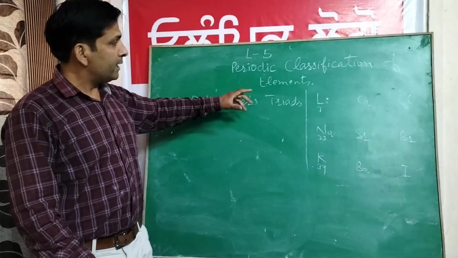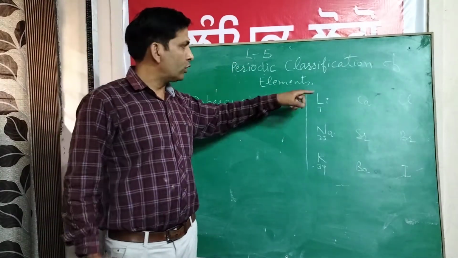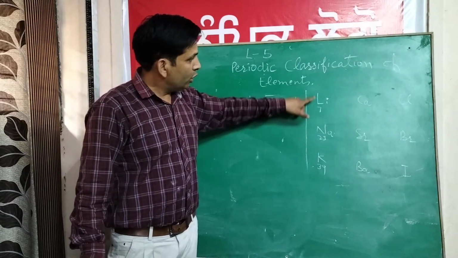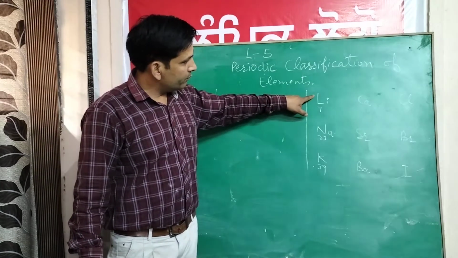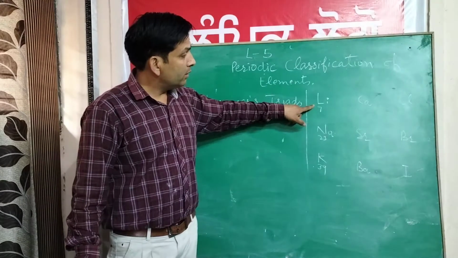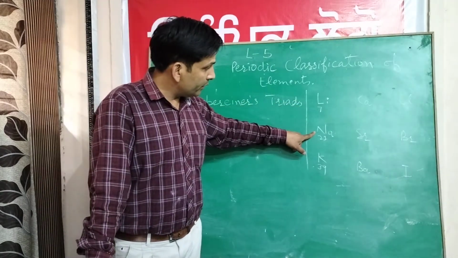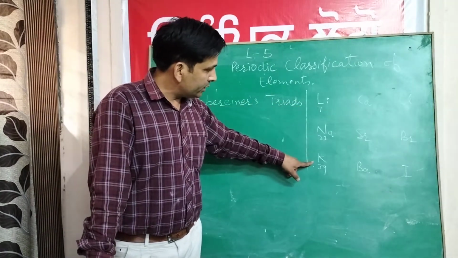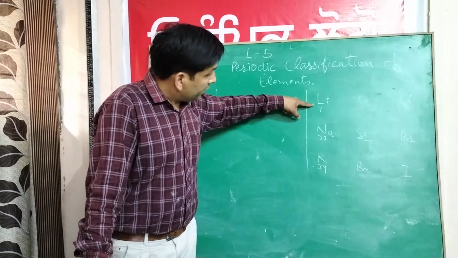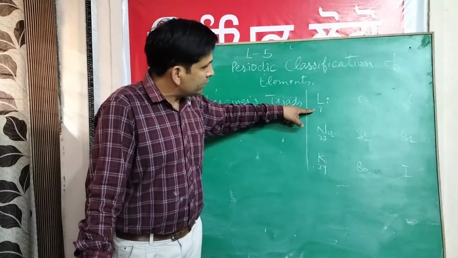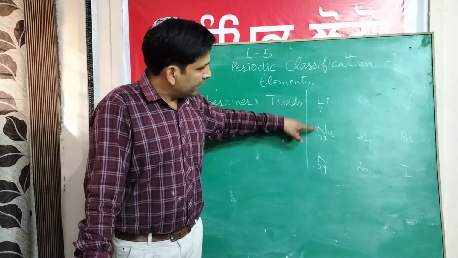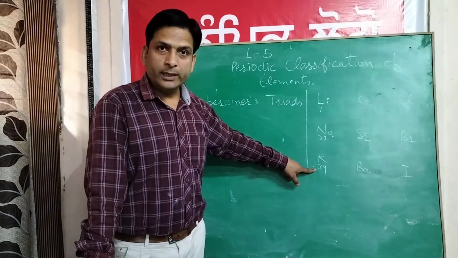He arranged the elements in the increasing order of their atomic masses. Look at this: lithium having atomic mass 7, sodium having atomic mass 23, then potassium 39. The atomic mass is increasing, look. First it is 7, then it is 23, then it is 39.